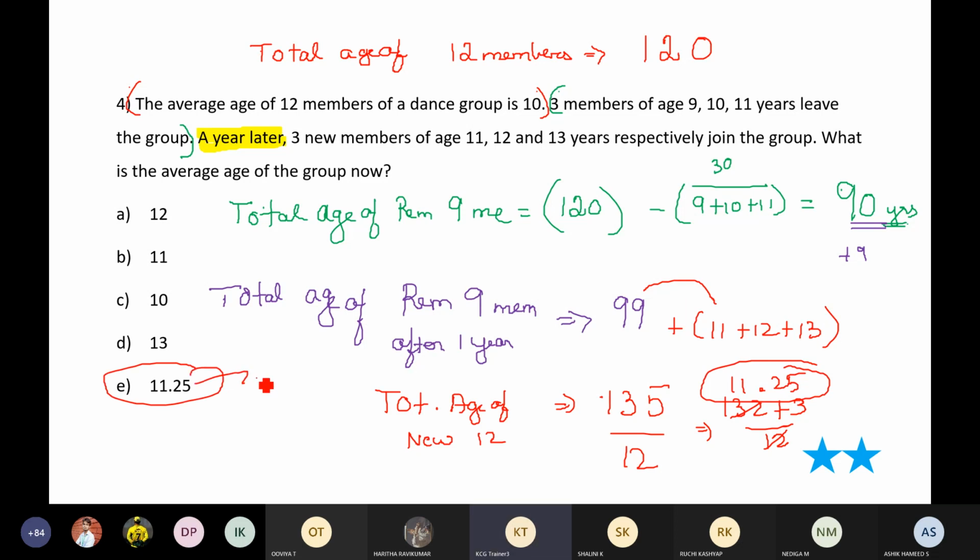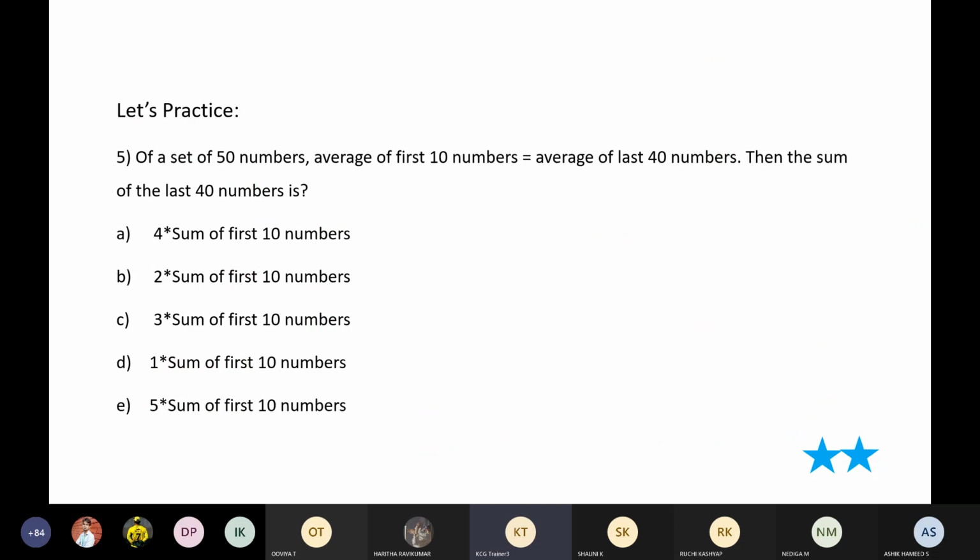Are you guys clear, everyone? Clear with this question, everyone? Please tell me if you are clear. Excellent, guys. Superb then. Very good. We'll move on to the next question now. Okay, very good. Here's the next question.